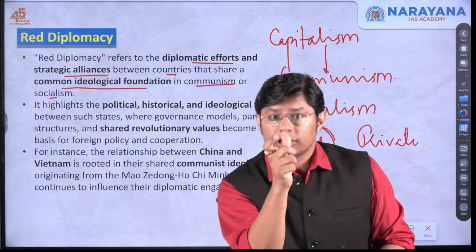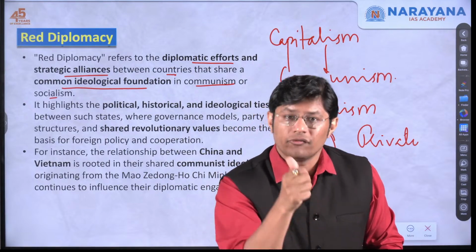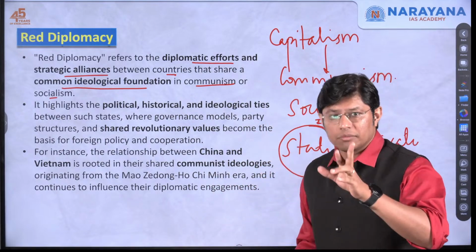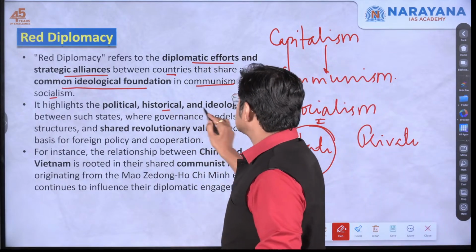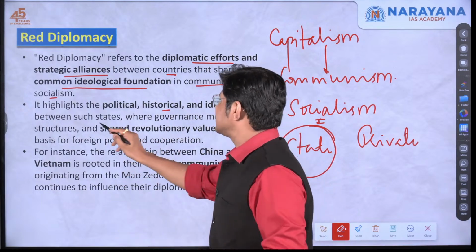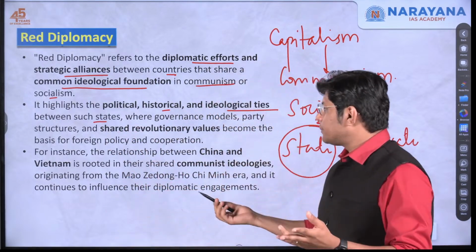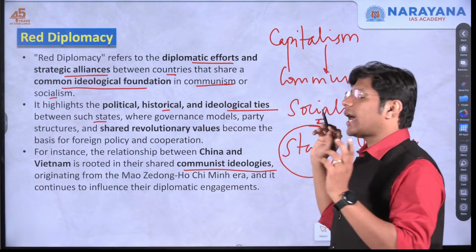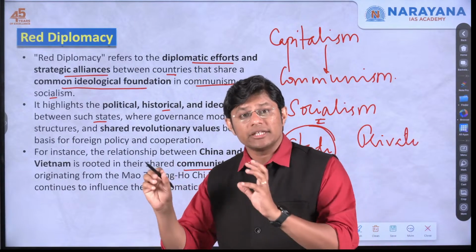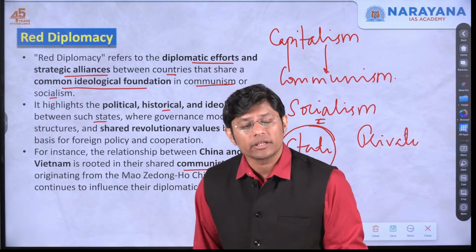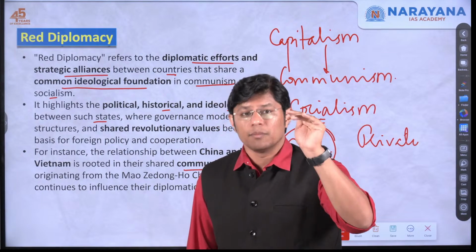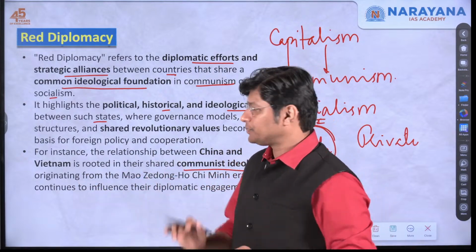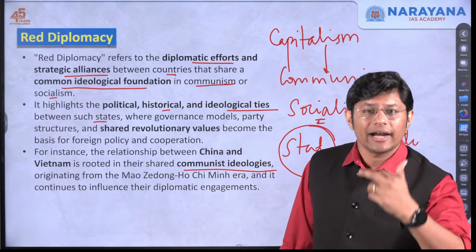And what is that ideological foundation? It is communism. Vietnam and China had communist governments. This is known as red diplomacy. It highlights the political, historical and ideological ties between such states. For example, the relationship between China and Vietnam is rooted in their shared communist ideologies, which means the people in these countries, the common people, came together, fought against the aristocrats, monarchs, and established the communist government in these countries. This is what we understand by red diplomacy.